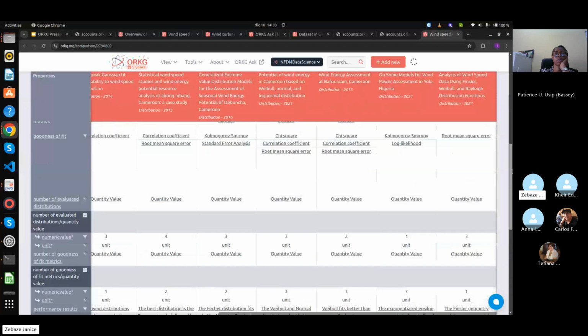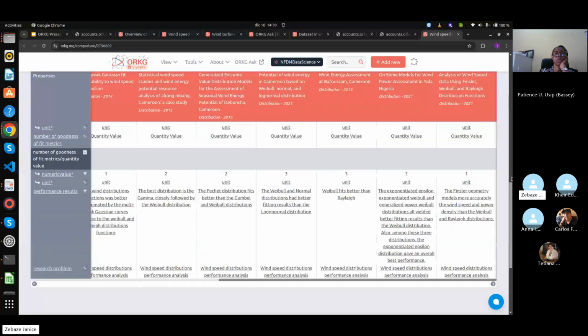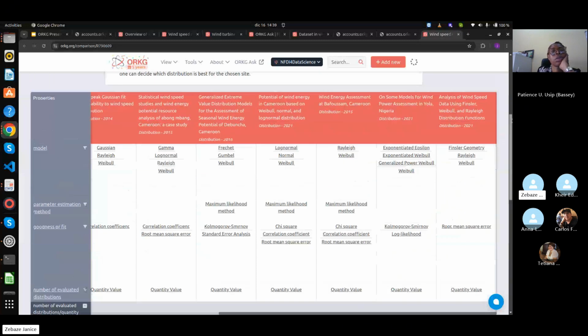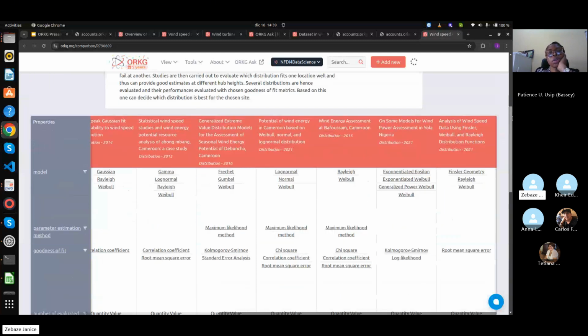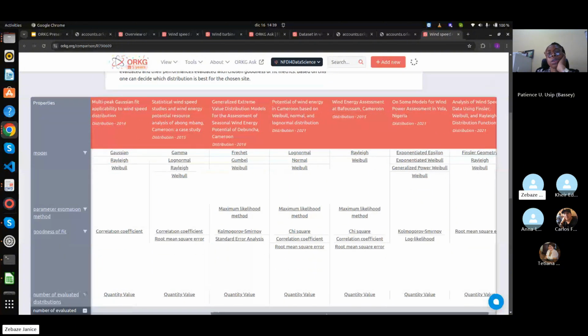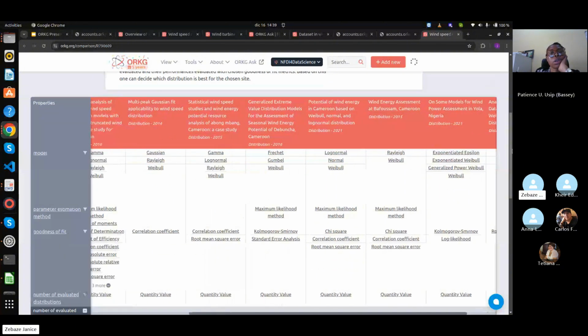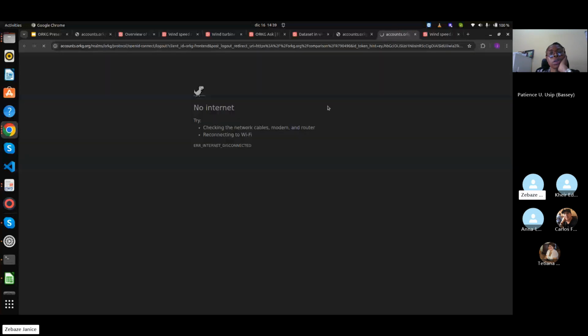So the comparison helped me to know which types of distributions are commonly used, which ones are successful, and in which study.